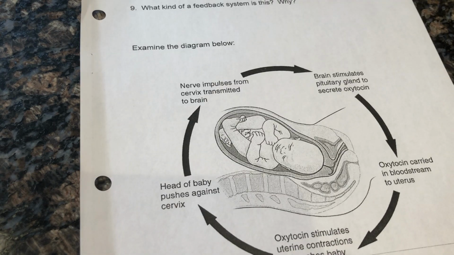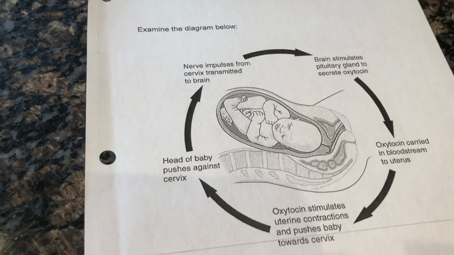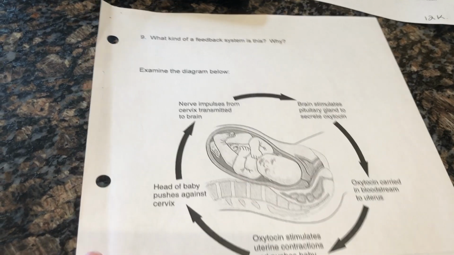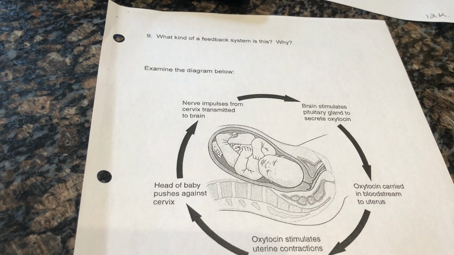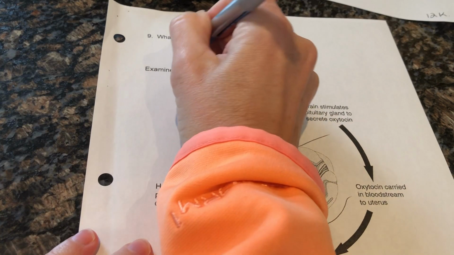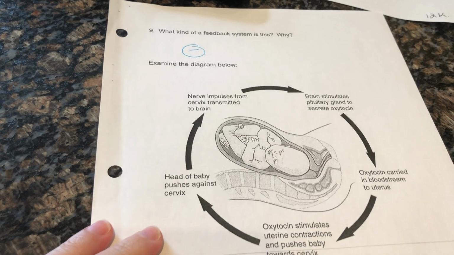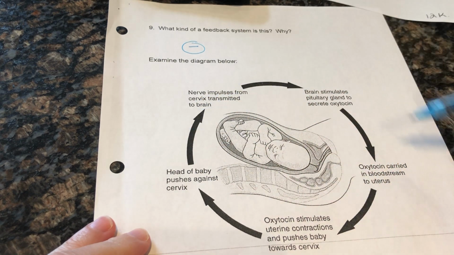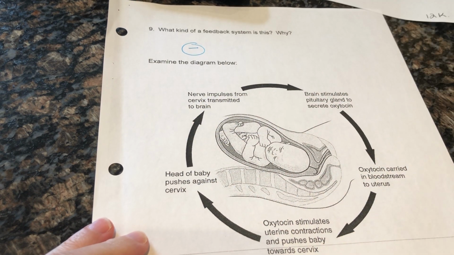okay? Now this one is a positive feedback loop. And I knew I was giving you these sheets, so I didn't want to mention this the other day because I wanted you guys to work through this on your own first. So what kind of feedback system is this? Oh, sorry, we're still on blood glucose, aren't we? That's question 9. So that would be negative, okay? And now we're starting with a positive feedback loop. A positive feedback loop just keeps feeding into the system over and over again, okay?